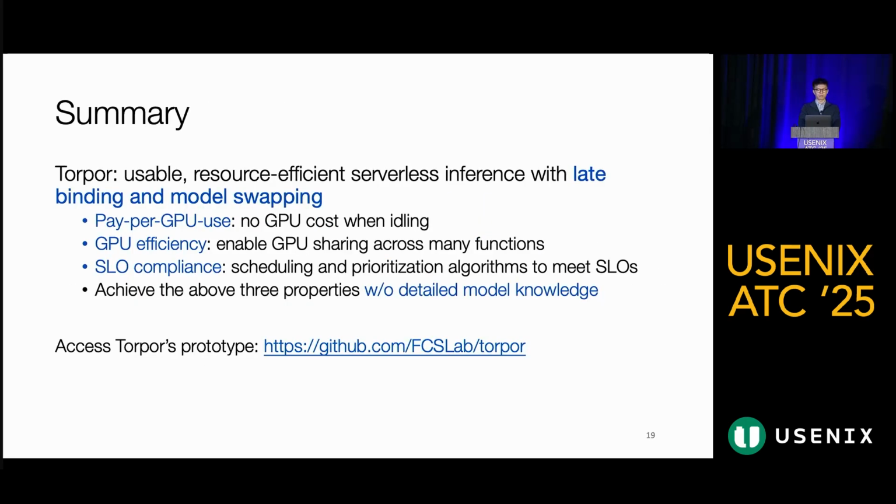So let's do a quick summary. Torpor is a practical, usable, and resource-efficient serverless inference system. The key idea is late binding and model swapping. It provides several benefits. First, it enables true pay-as-you-go billing for GPU resources, which delivers direct savings to users. Second, it supports dynamic model swapping and fine-grained resource sharing, which improves GPU utilization.